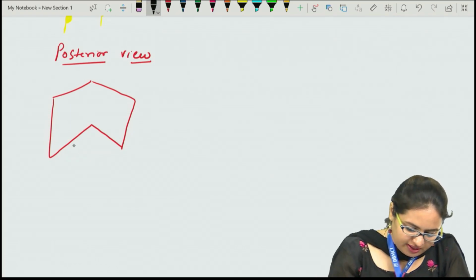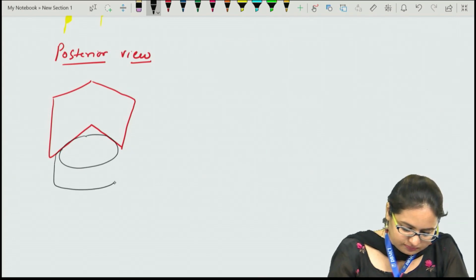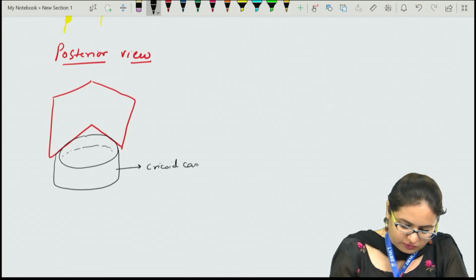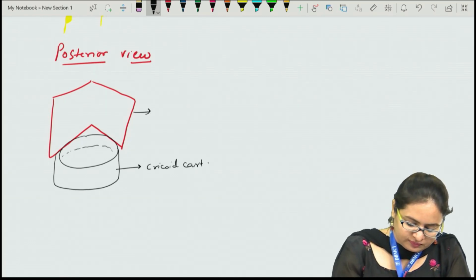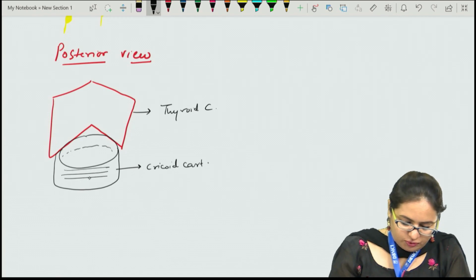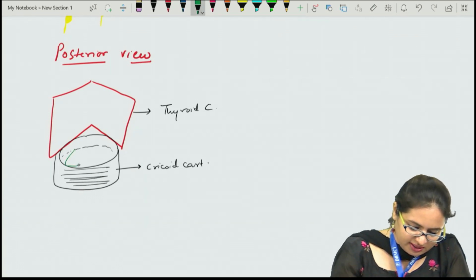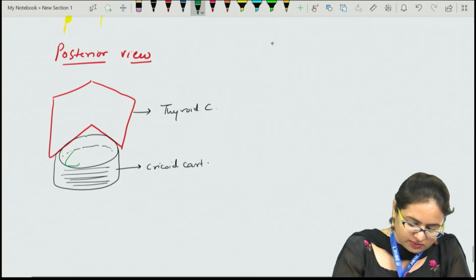Just below this we are having this cricoid cartilage, this is cricoid cartilage, this is thyroid, and just above this posterior portion of the cricoid cartilage, another cartilage which is present, a pyramidal cartilage which is present over here, is the arytenoid.